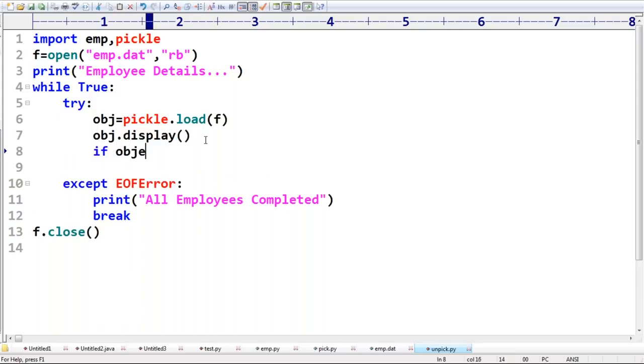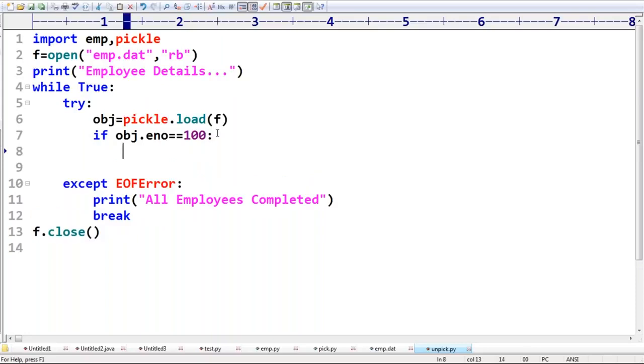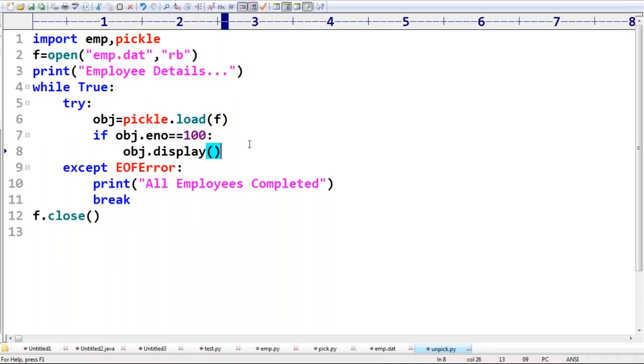If obj.enum is equal to 100, then only call the display function. Otherwise, don't call the display function. Something like that. Are you getting it right? Now only the employee 100 information will display. The remaining things are not going to display.